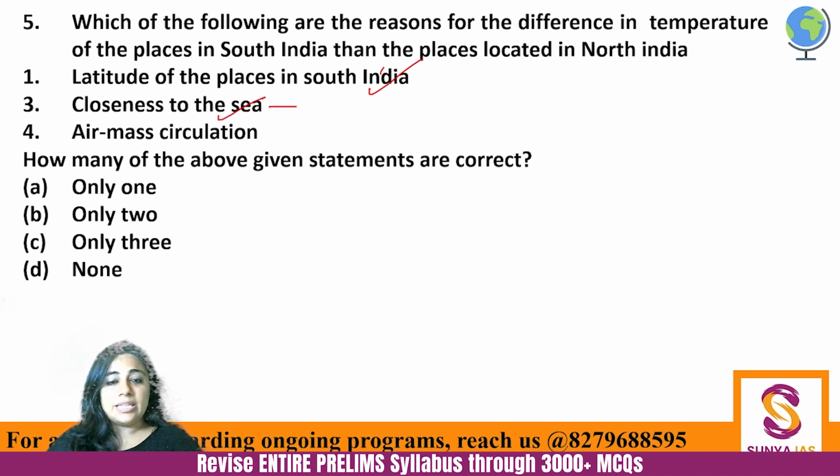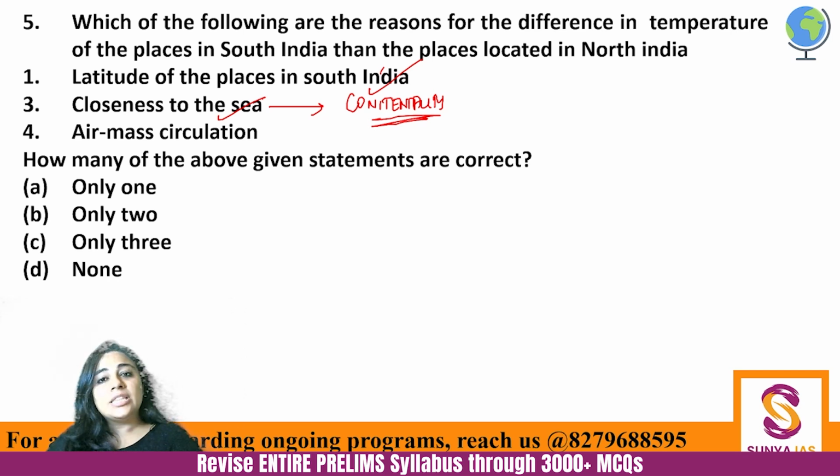Closeness to the sea. This effect we call continentality. Basically, the more you are away from the sea, the more you are on the continent side of it, the more will be temperature differences. The colder your temperature will be, or the more extreme your temperature will be, because there will be no moderating influence of the sea, right?